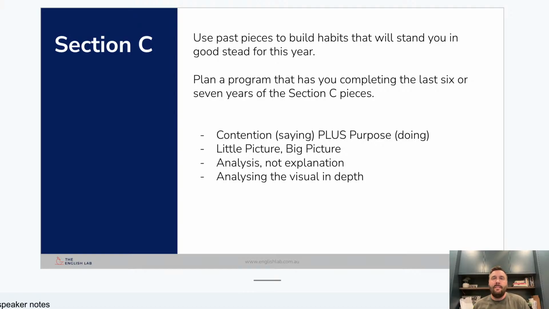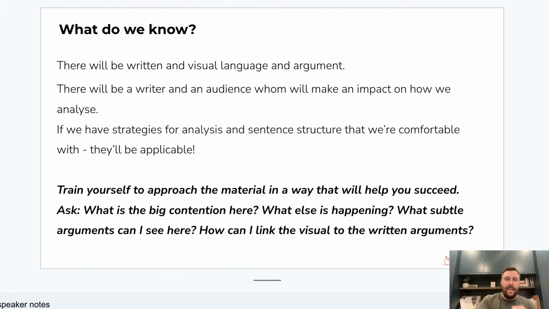Next there, we've written analysis, not explanation. It can be really, really tempting. Students get in that habit where they almost treat it like the assessor hasn't seen the material, particularly with the visuals, and they end up describing it. You're not there to describe it. The person who's marking your exam will have read this material many, many times. You don't need to be describing it. Analyzing the visual in depth is something else that we will take a look at.